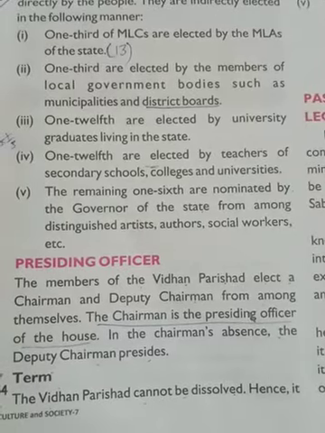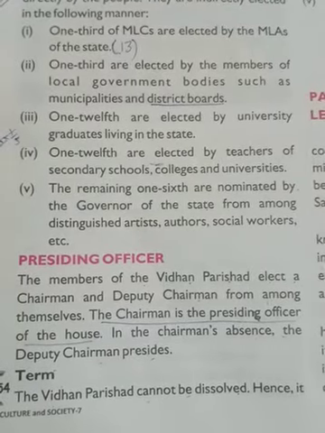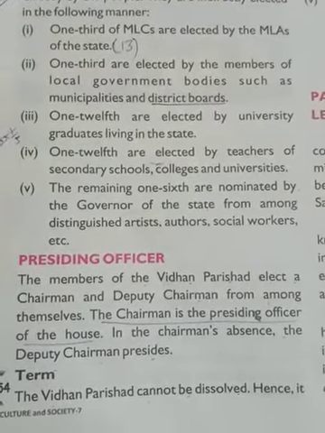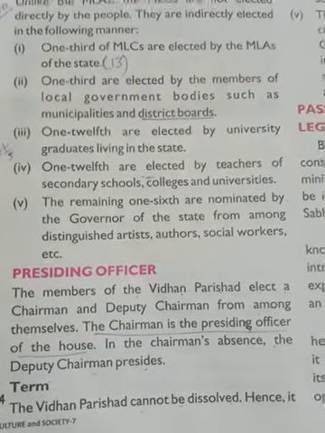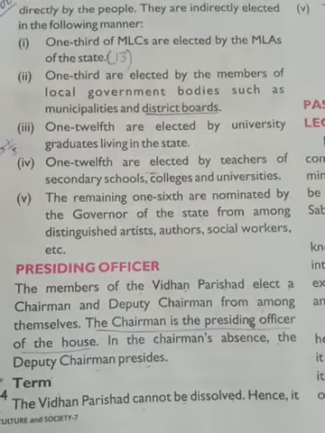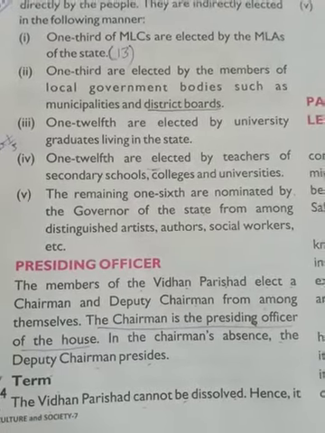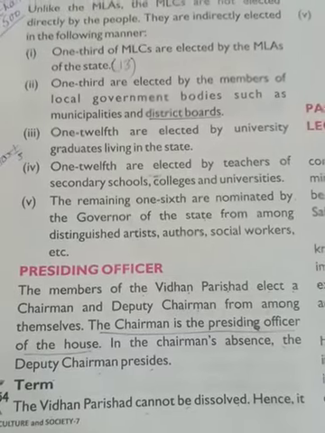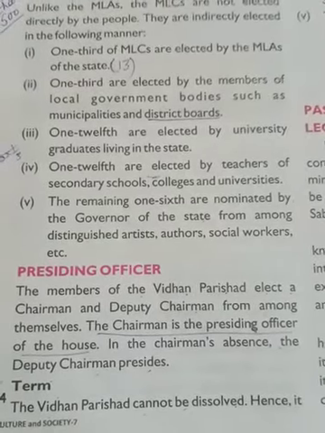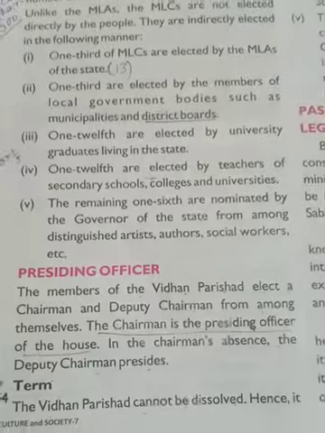Now we will study the term. As we have studied, the Vidhan Sabha is elected for 5 years. Now we will study the Vidhan Parishad. The Vidhan Parishad cannot be dissolved. After 5 years the Vidhan Sabha dissolves and another new government is elected. But that does not happen in the Vidhan Parishad.